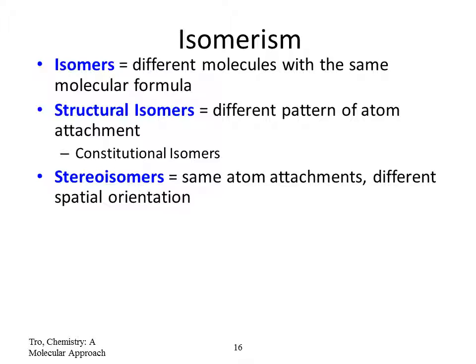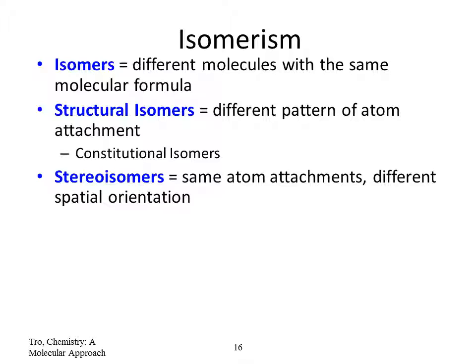The other one is stereoisomers. They have the same attachment, the same molecule, same attachment, but the spatial arrangement is different. When you look at the space arrangement, they are different. That's called stereoisomers. Now in this slide, you can see butane. You have 4 carbons and how many hydrogens are there? 10 hydrogens. And in isobutane, you have 4 carbons and 10 hydrogens. So it is C4H10 for both molecules.